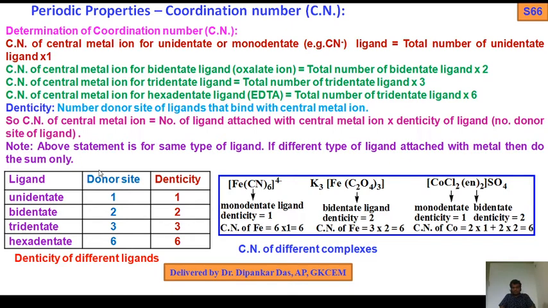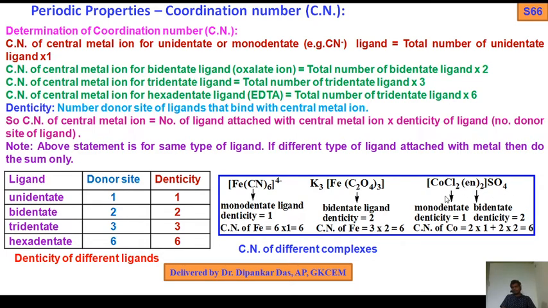Look, for example, the coordination number of different complexes. In [AlCl6]3-, Cl is a monodentate ligand, so the denticity is 1. Why? Cl is monodentate with donor site 1, that's why the denticity is 1. So the coordination number of Al: how many ligands? 6. What type of ligand? Monodentate. What is the denticity? 1. So 6 times 1 is 6. Similarly, K3[Al(C2O4)3]. If this complex decomposes, it gives 3K+ and [Al(C2O4)3]3-. So C2O4 is a bidentate ligand with 2 donor sites, denticity 2. How many C2O4? 3. So the coordination number of Al is 3 times 2, which is 6.